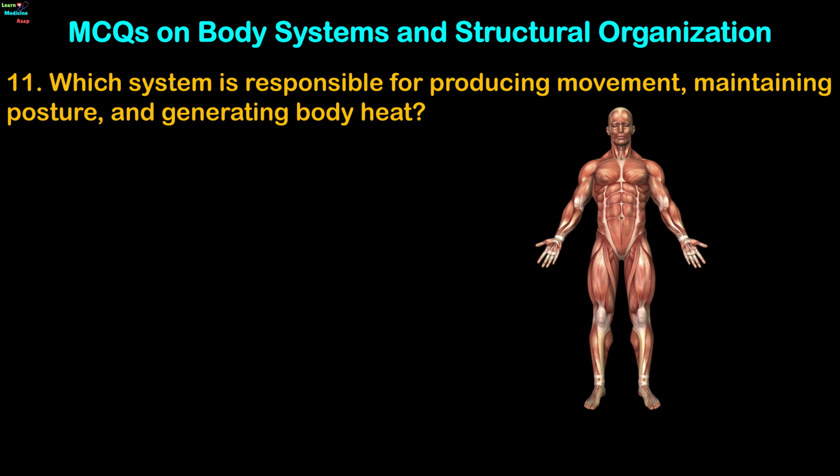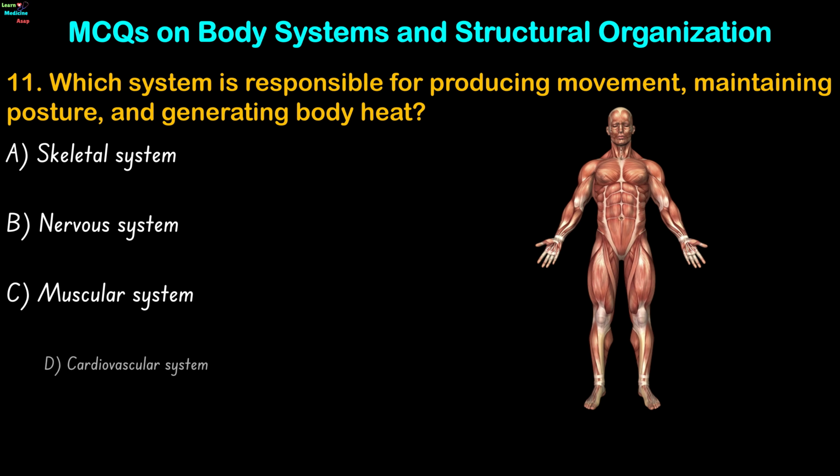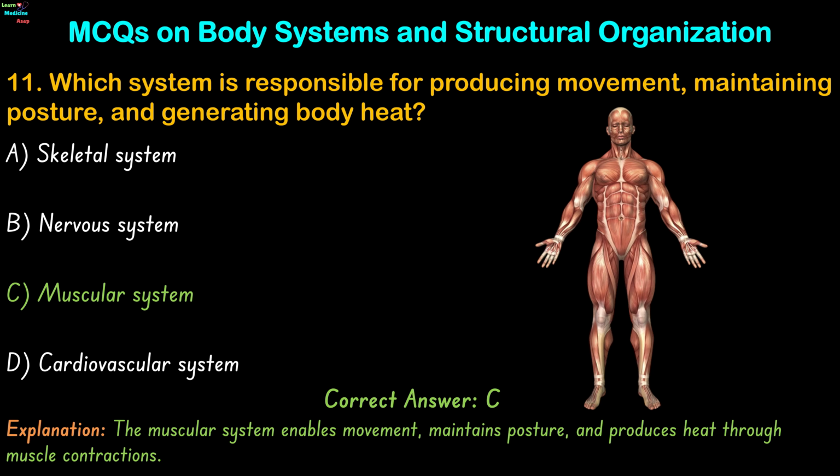Question 11. Which system is responsible for producing movement, maintaining posture, and generating body heat? Skeletal system, nervous system, muscular system, or cardiovascular system? The correct answer is option C. The muscular system enables movement, maintains posture, and produces heat through muscle contractions.